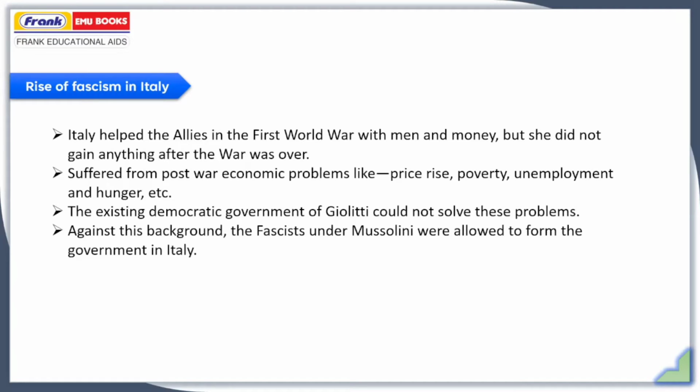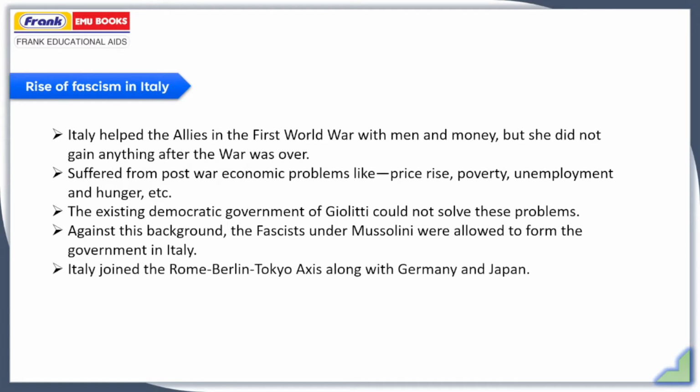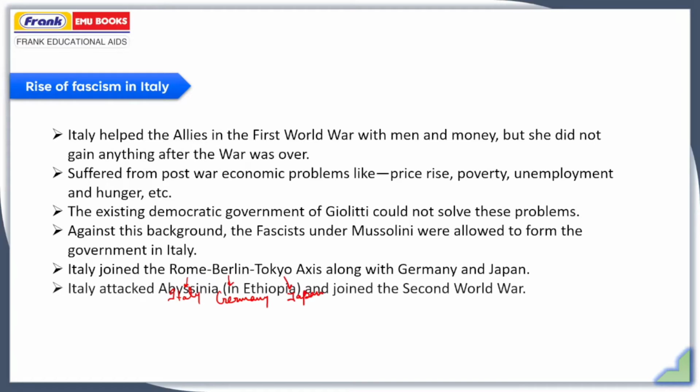Now, in Germany, Adolf Hitler came into power, and in Italy, Mussolini came into power. Italy joined the Rome-Berlin-Tokyo axis along with Germany and Japan. Actually, it was a three-party alliance. Rome is the capital of Italy, Berlin is the capital of Germany, and Tokyo is the capital of Japan. So, these three countries made an alliance. Italy attacked Abyssinia in Ethiopia and joined the Second World War.